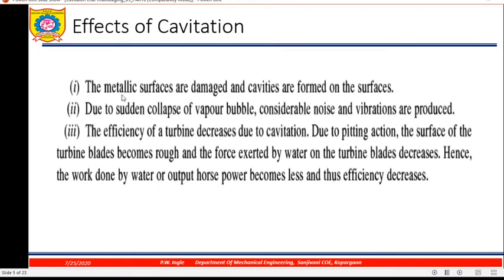What are the effects of cavitation? The metallic surfaces are damaged and cavities are formed on the surfaces, and due to sudden collapse of vapor bubbles, considerable noise and vibrations are produced, and the efficiency of a turbine or pump also decreases due to cavitation.